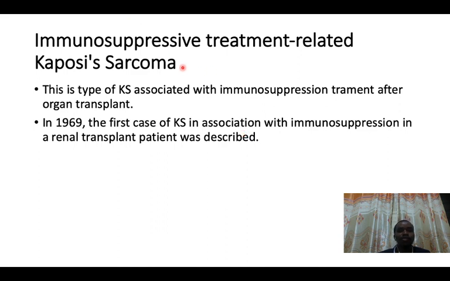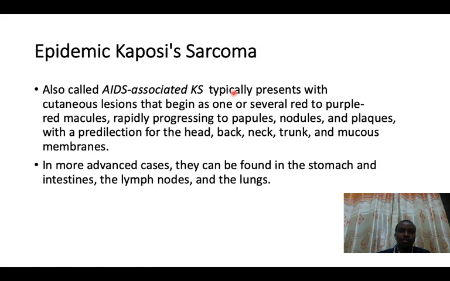But the other form of Kaposi sarcoma is the one that normally affects people who are on immunosuppression after an organ transplant. For example, if you get a kidney transplant, you will need to use immunosuppression to suppress the immunity so that the body does not fight against this newly implanted organ. So people with organ transplants are normally given immunosuppression, and they are at risk of getting Kaposi sarcoma. This is called immunosuppressive treatment related Kaposi sarcoma.